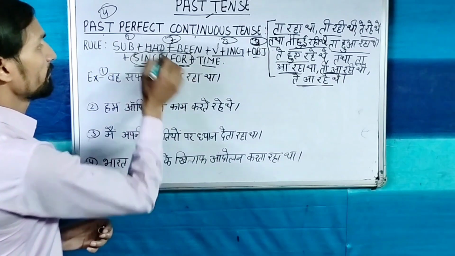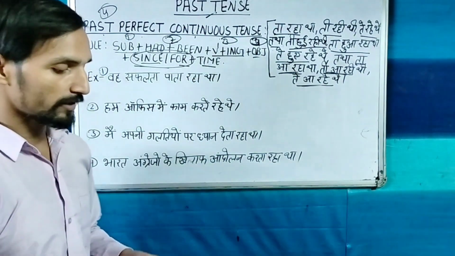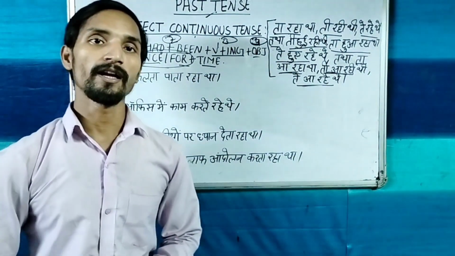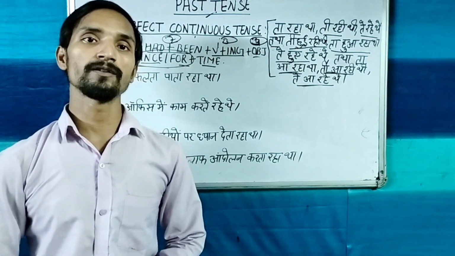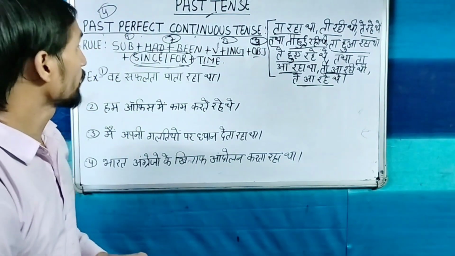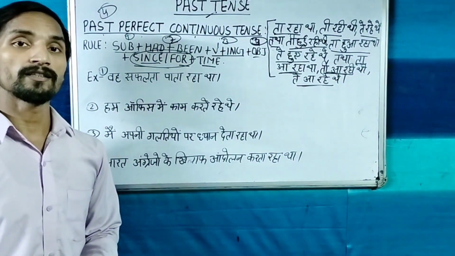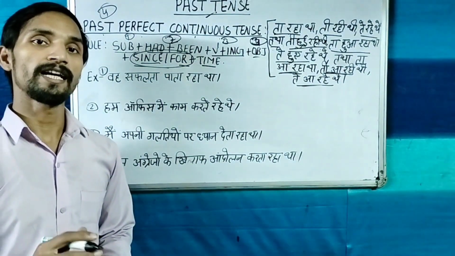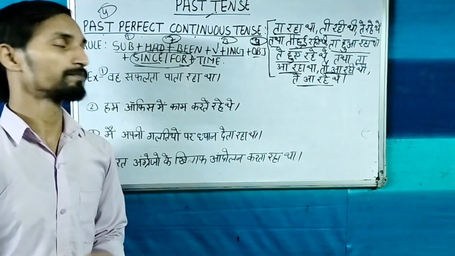And already I have discussed how to use since and how to use for in the exercise of present perfect continuous tense. So now again I would like to tell you, since is used for a certain time and for is used for uncertain time.